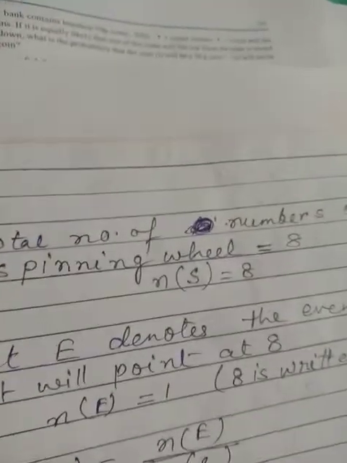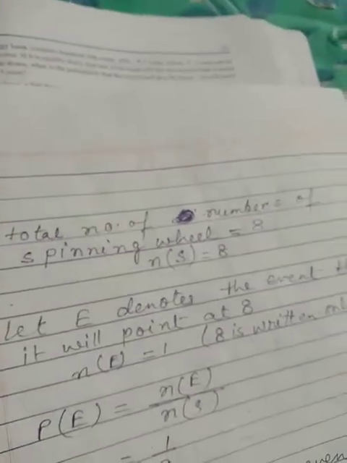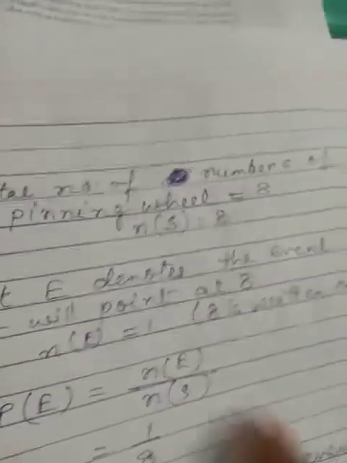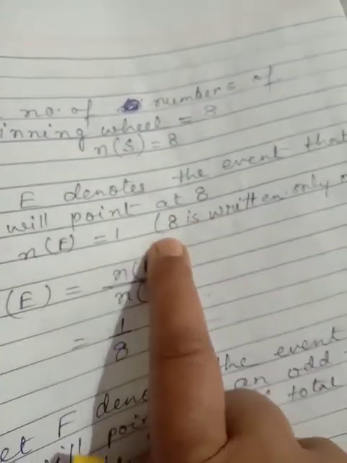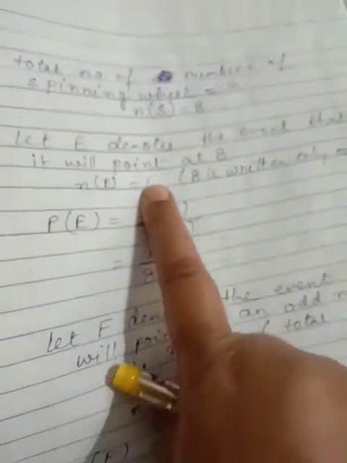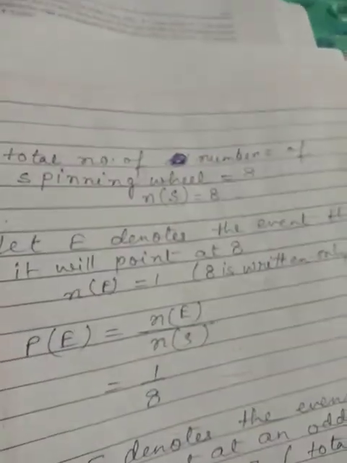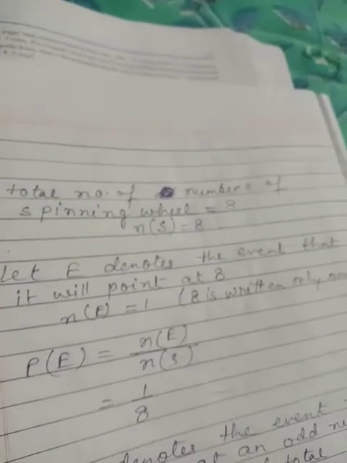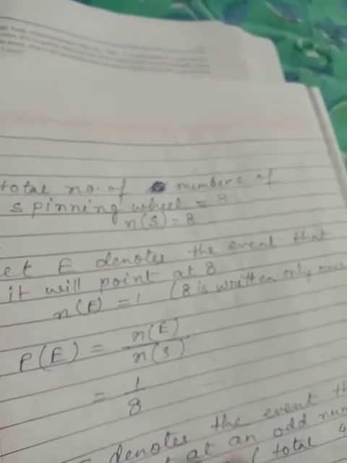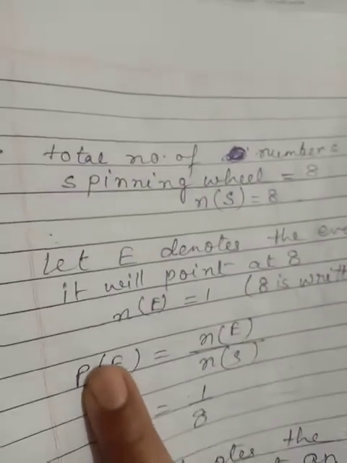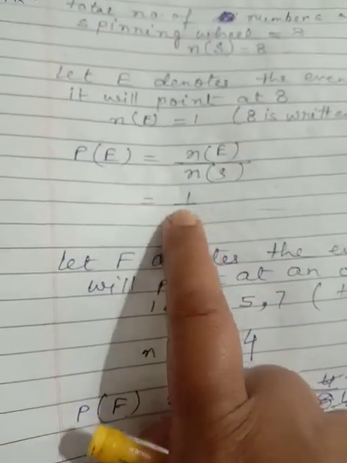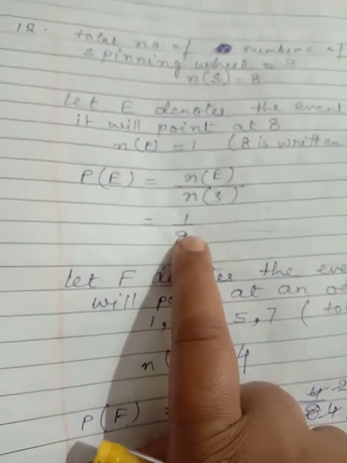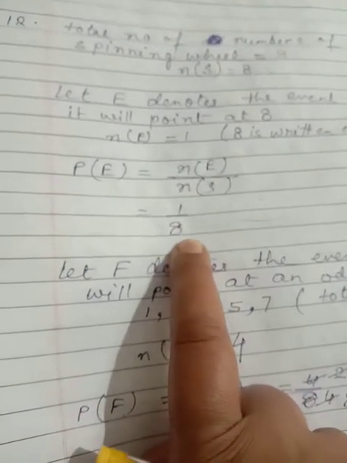So here you have to write the answer like this. Total number of numbers on the spinning wheel is equal to 8, and let E denote the event that it will point at 8. So 8 is written only once, so write down 1. The favorable outcome is only 1, and total possible outcomes is equal to 8. So probability of the event E is equal to number of favorable outcomes by total number of possible outcomes. So 1 by 8 is the answer.